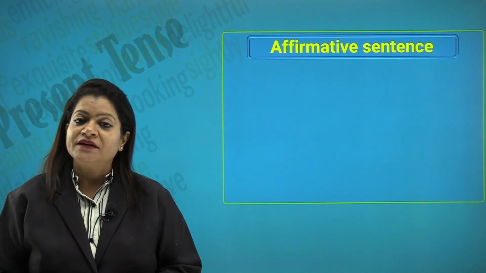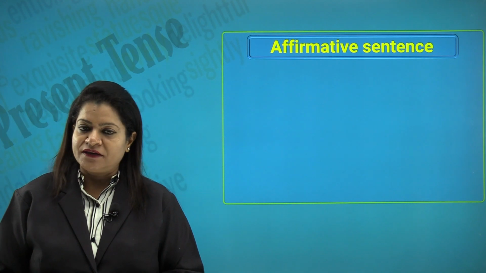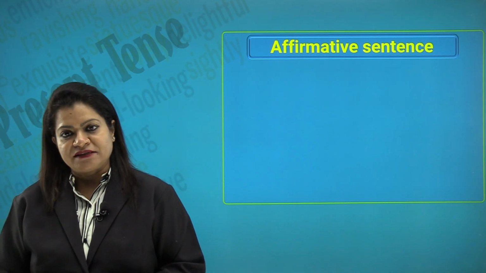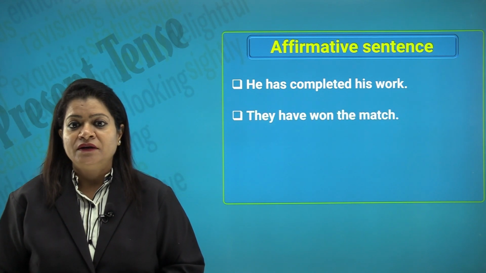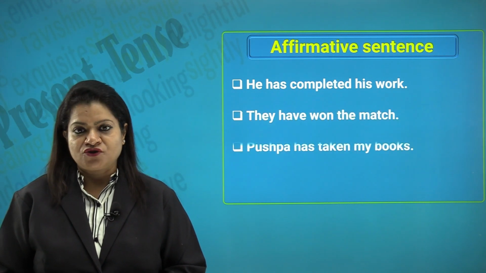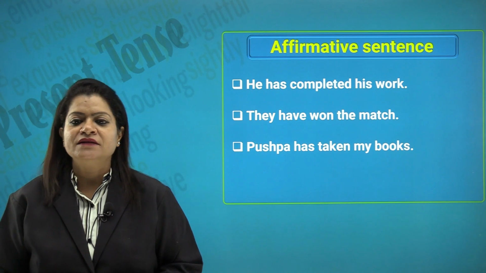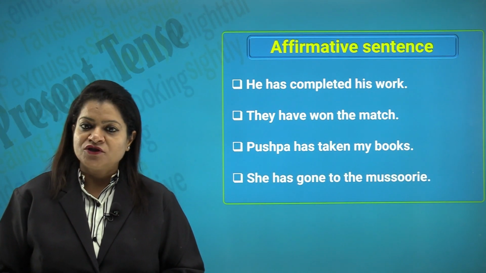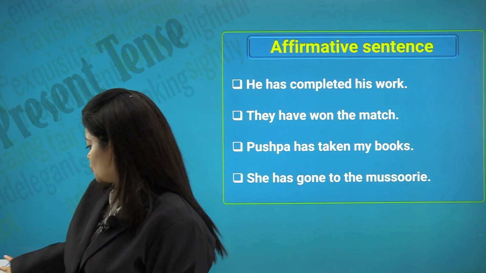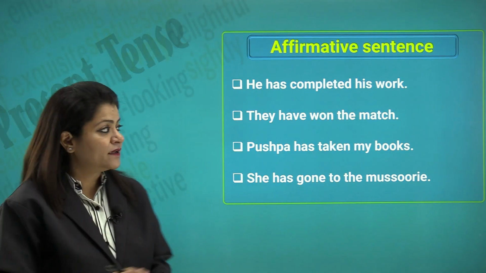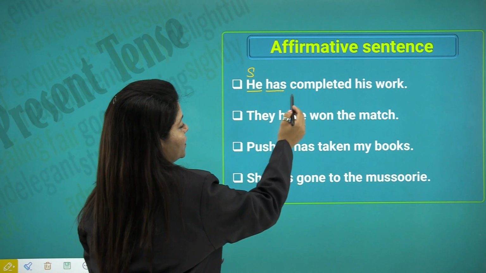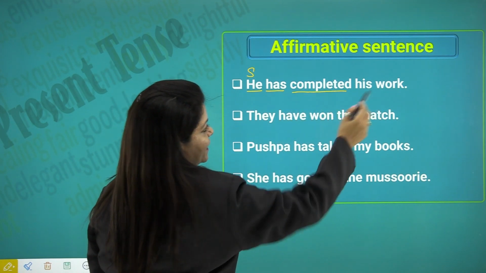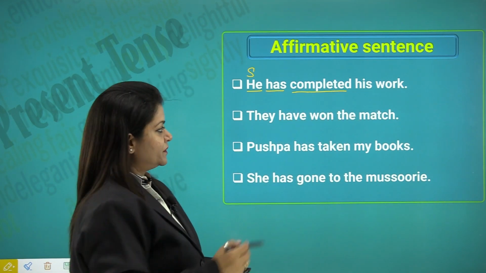Let us look at the affirmative sentences under the present perfect tense. He has completed his work. They have won the match. Pushpa has taken my books. She has gone to Missouri. So, what we look at in these sentences is our subject, then has because the subject is singular, then we have the past participle and then the object or the complement.